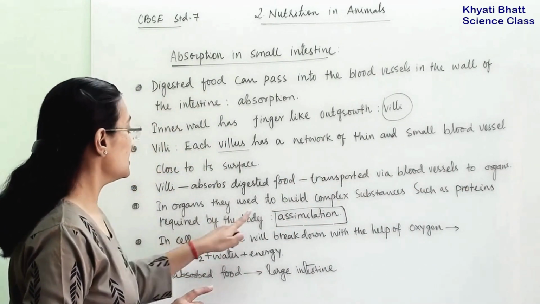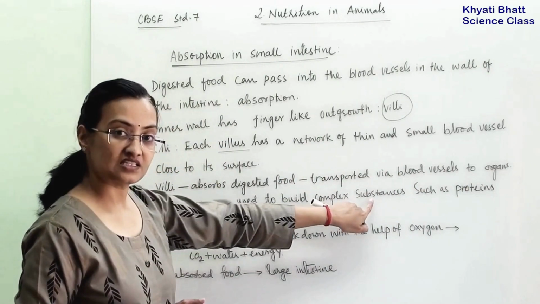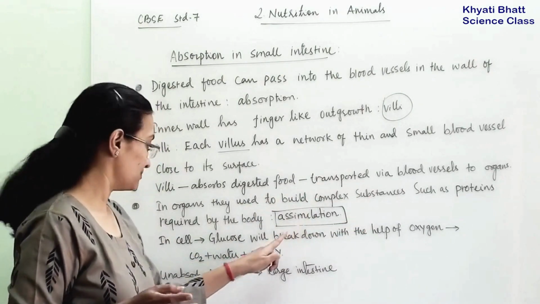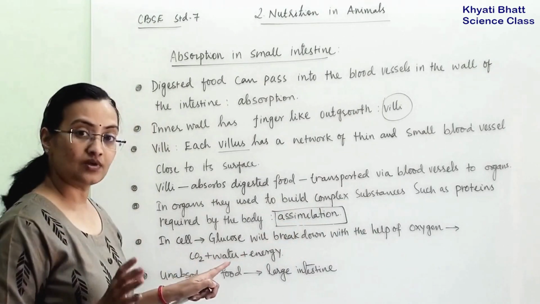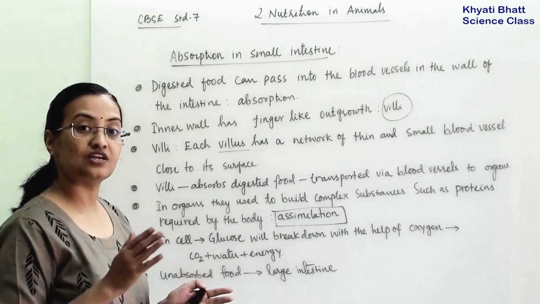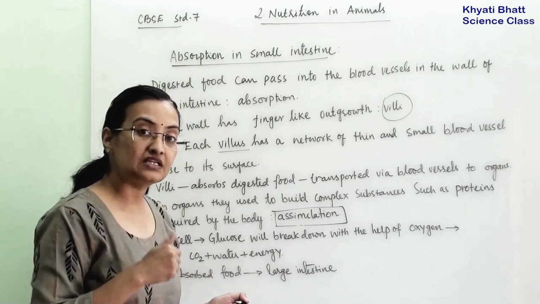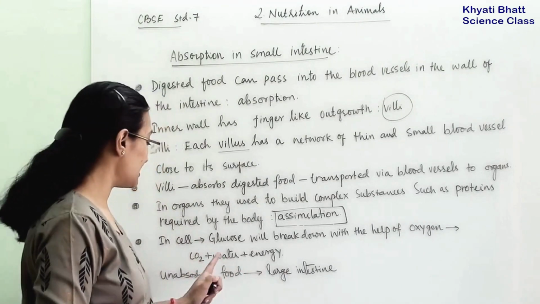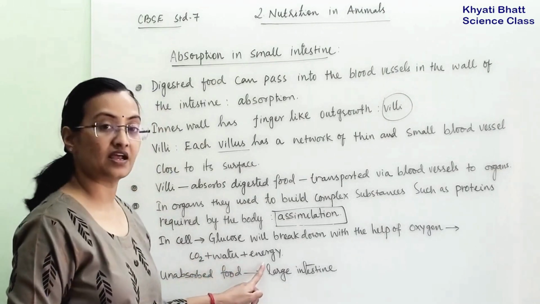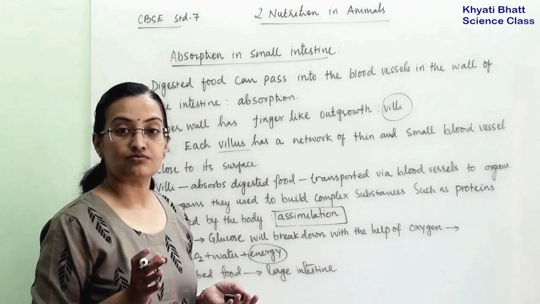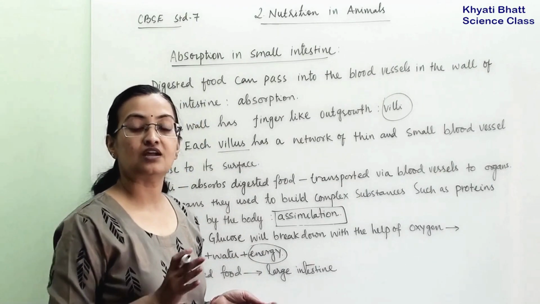Now in the cell, what will happen? Glucose will break down into simpler substances in the presence of oxygen, which we breathe along with the air, liberating carbon dioxide, water and energy. And this energy we use in all the different actions and activities we perform throughout the day.